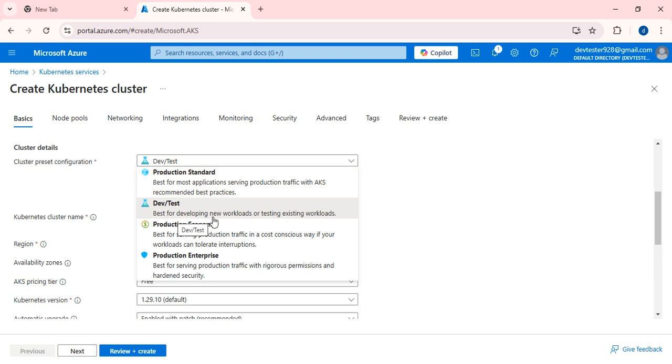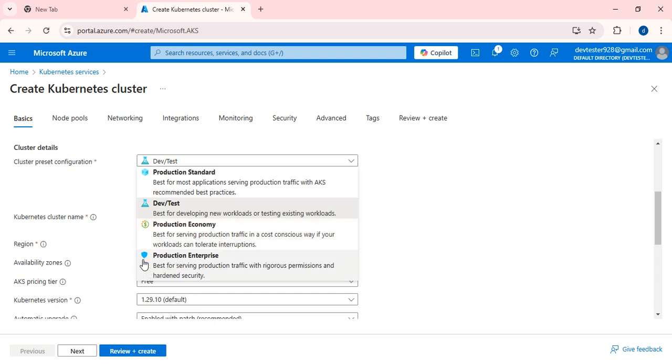And dev or test, best for developing new workloads or testing workloads. Yes, this will be used for testing purposes and for lab purposes as well. And production economy, best for serving production traffic in a cost-conscious way. If you are okay with some interruptions to your application, then you can go with production economy.